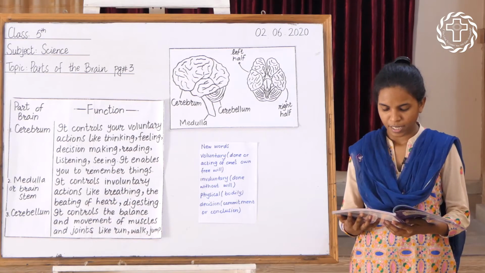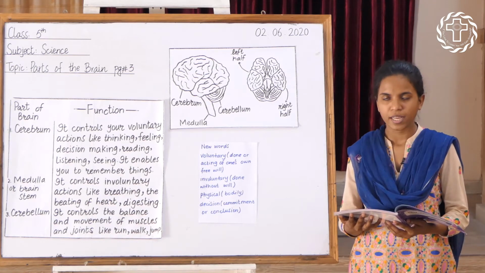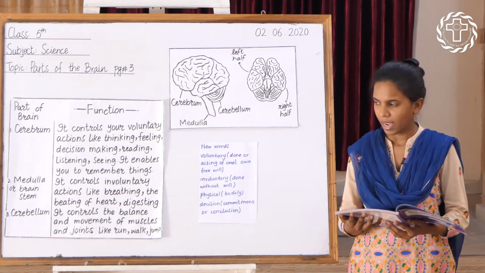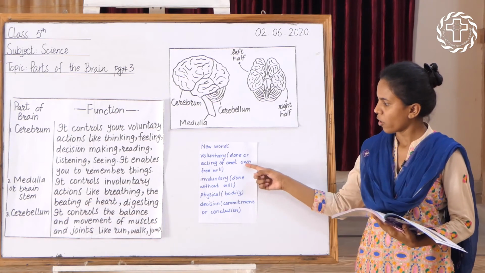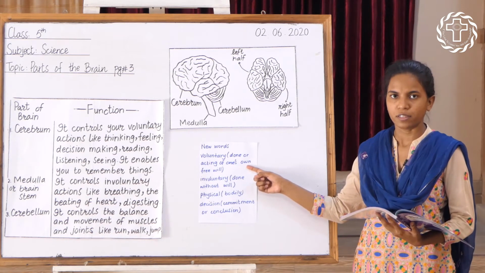Cerebrum. The cerebrum controls your voluntary actions. Voluntary actions mean done or acting of one's own free will.